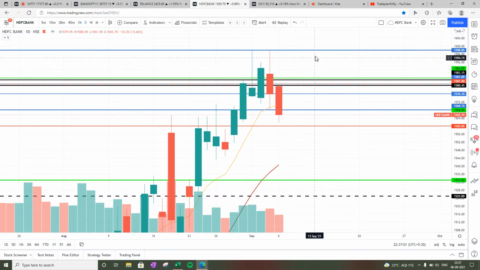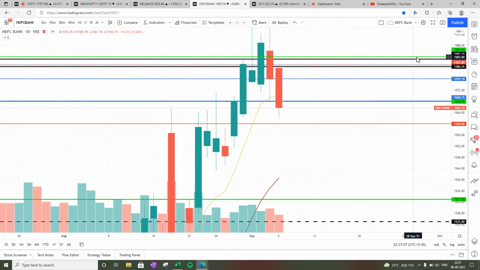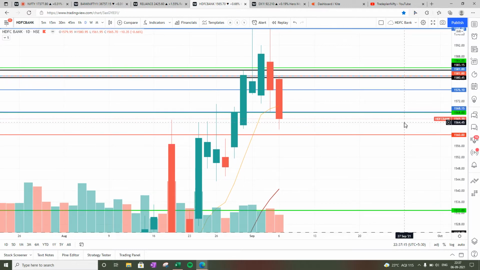of HDFC Bank, which has almost reversed from the blue magical line, and now it has a very strong resistance at 1580, and today it has closed below my blue and green magical line and below 8-bar moving average. So HDFC Bank is definitely a sign of concern, and HDFC Bank will now have a support at 1560, and if 1560 is gone, then the next support will come at 1540 and 1530 zone. But as of now, below 8 bar, but still above 20, so definitely an uptrend.